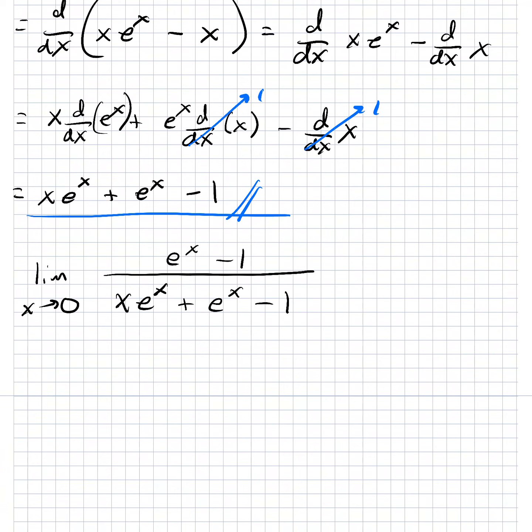If we evaluate the limit, essentially just plug in 0, then on the bottom, this first term is going to be 0 times 1. So this goes to 0. This e to the 0 is going to go to 1, right? Let me think about it.